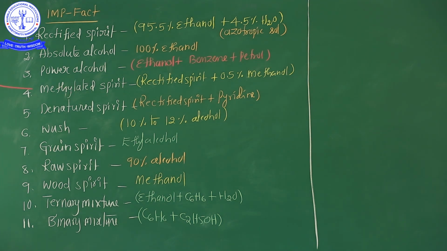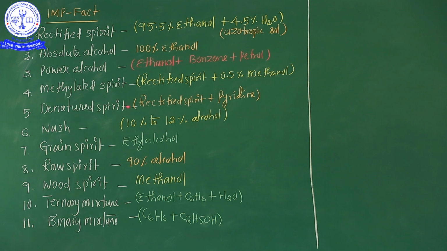And methylated spirit. Methylated spirit means rectified spirit with 0.5% of methanol. Rectified spirit means the combination of ethyl alcohol and water. So here methylated spirit is a spirit in which, in addition to ethyl alcohol, methanol is also there. Methanol means CH3OH. So rectified spirit plus 0.5% methanol is commonly known as methylated spirit.